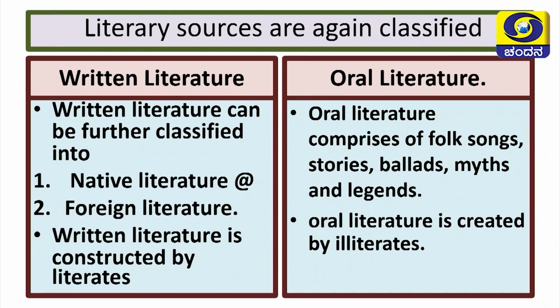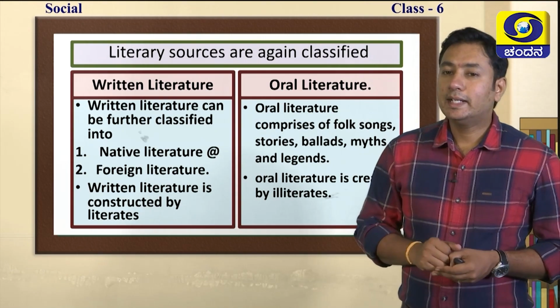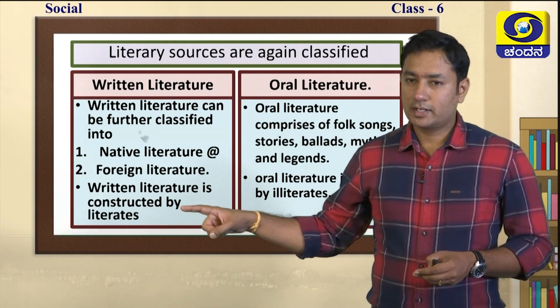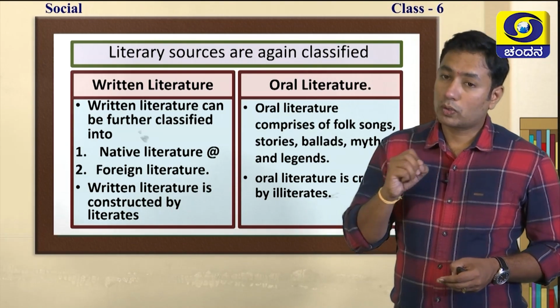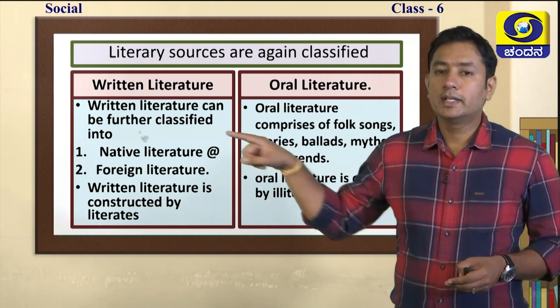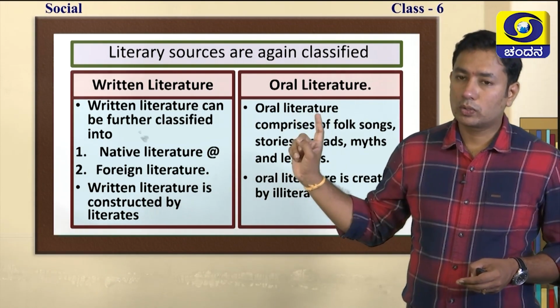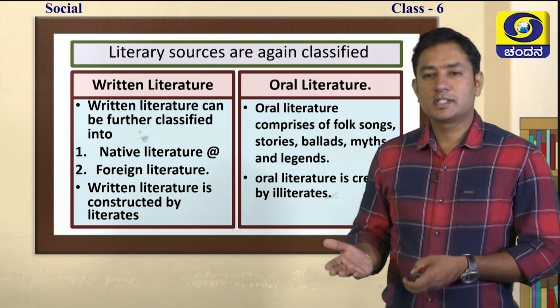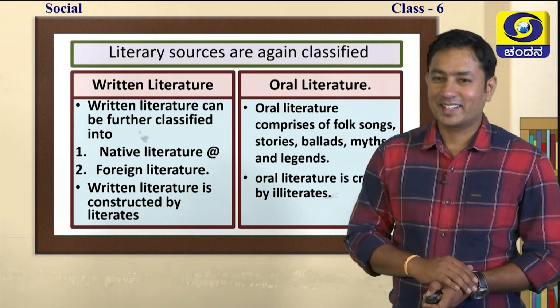See, oral literature is that which is created by illiterates, those who don't know reading and writing, and written literature is that created by those who know how to write. So, those who know how to write have constructed written literature, and those who don't know how to read and write have constructed oral literature. Again, which is important? Both are important.